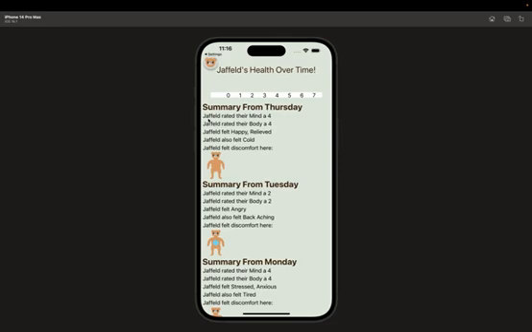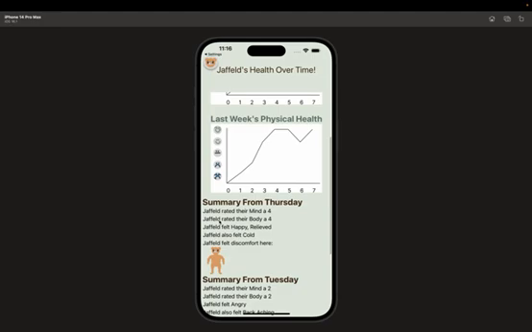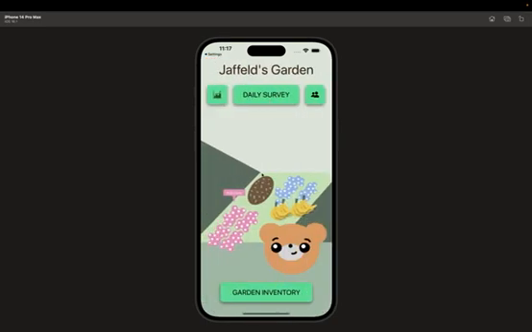So we can see that I rated my mind and body a 4 yesterday. And I also felt happy and relieved. I felt cold. I didn't feel any discomfort in my body. And as you can see here, we have this little bear icon, and this bear icon is always going to be a signal to return to the home page. So let's return to the home page here.